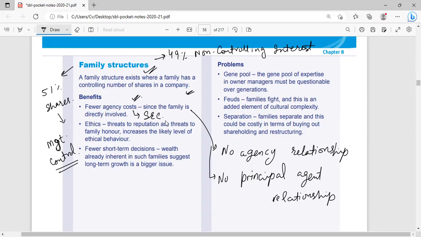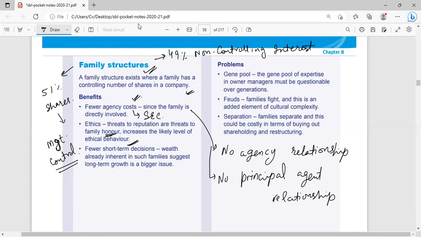Under the family structure. Ethics: threats to reputation are threats to family honor. Definitely, if a family will not follow ethics, if a company will not follow codes of practice, if a company will not follow laws and regulations, it will create a problem for them. And they will not be able to sell their shares in future when they want to become a listed company. And it will create concerns towards their ethical behavior.